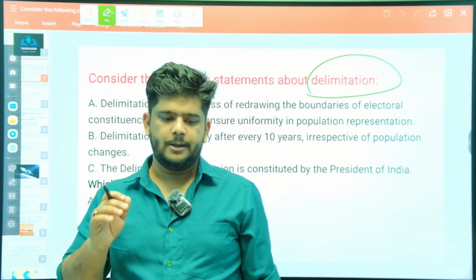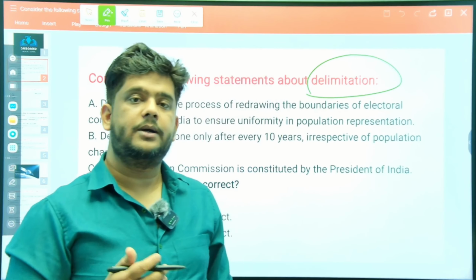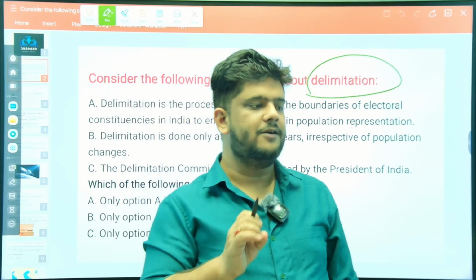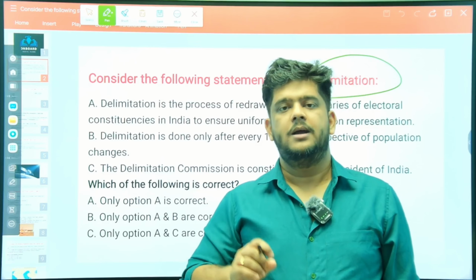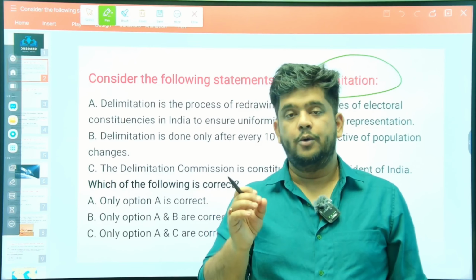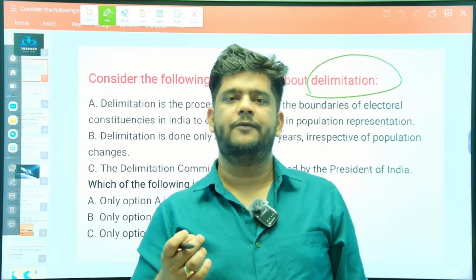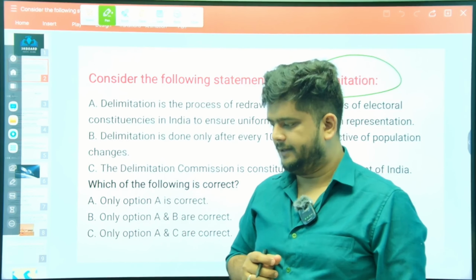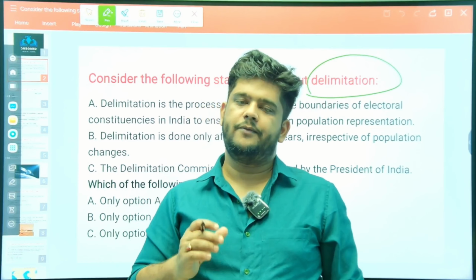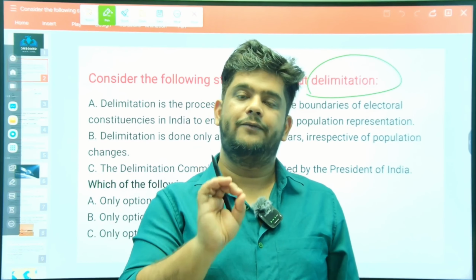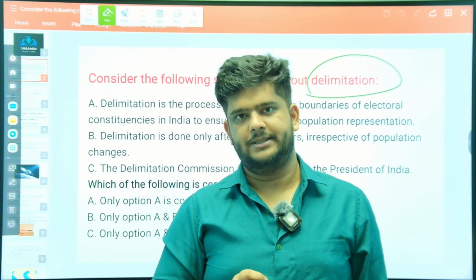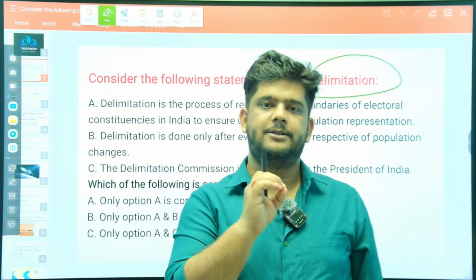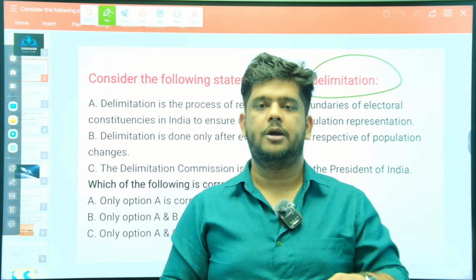But first of all, let's discuss what is delimitation. It is nothing but the redrawing of boundaries of electoral constituencies. What do I mean by that? We know that in Bharat, 545 Lok Sabha seats are there. Right? And out of 545, we contest in 543 Lok Sabha constituencies. Okay. And who determines that? That is determined by the Delimitation Commission.